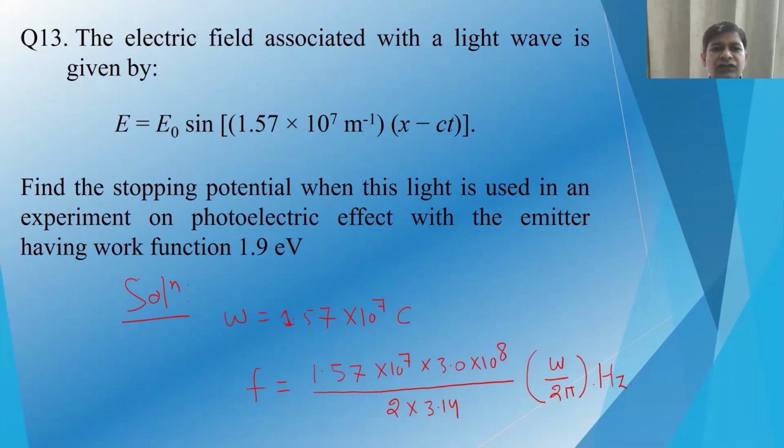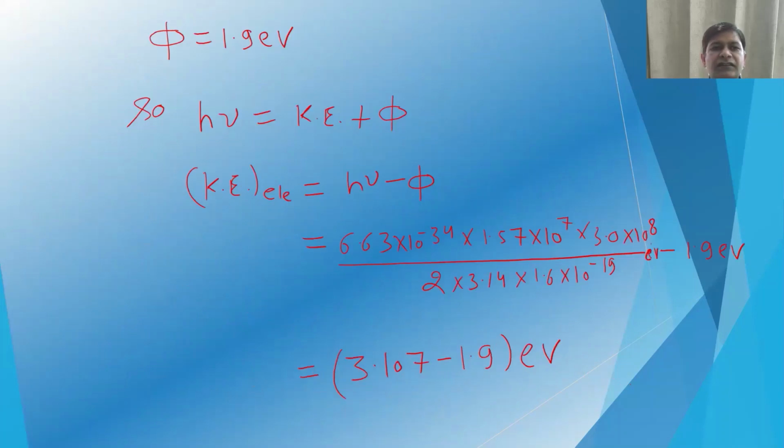So we start. In this question, omega is 1.57 10 to power 7 multiplied by c, where c is the velocity of light. From here we can calculate the frequency. Frequency will be omega by 2 pi. So it is 1.57 10 to power 7 multiplied by 3.0 10 to power 8, divided by 2 into pi, which is 3.14. That will be in hertz. The work function is given as 1.9 electron volt.